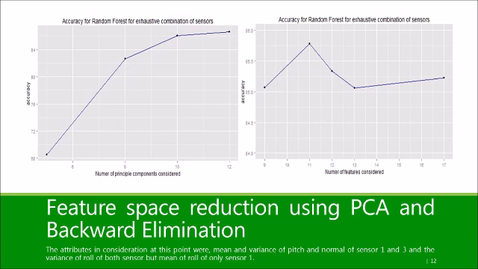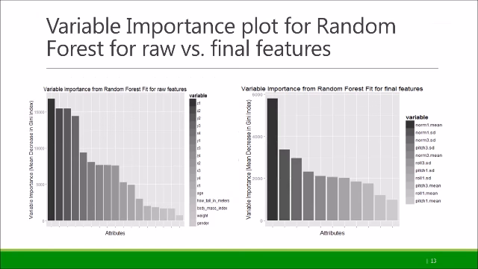We then carried out backward feature elimination to find the best features. The accuracy peaked at a feature subset of size 11. We double-checked the same using PCA and ended up getting similar results, and we chose to go with the backward elimination process since it's more intuitive. The graphs compare the variable importance between raw data and data with added features. It is clear that the variation in importance is reduced since all the retained features are relevant, as opposed to our initial analysis where only a few features from raw data were useful.